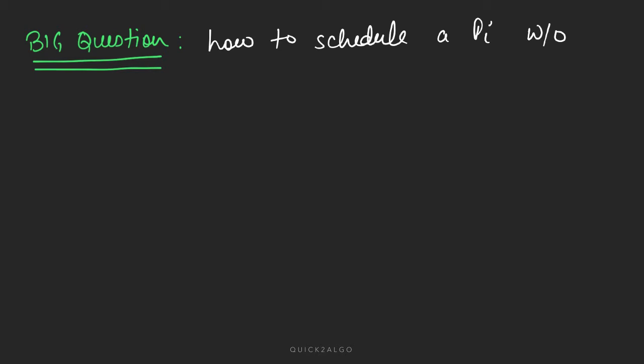Because in real time we don't have any knowledge about the burst time or the arrival time of the process.